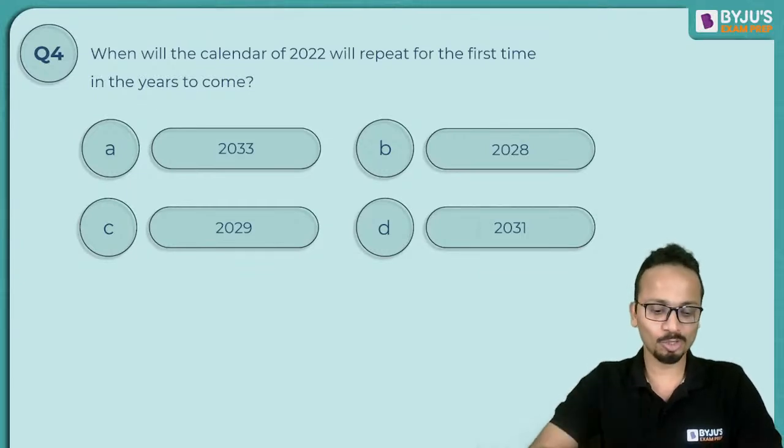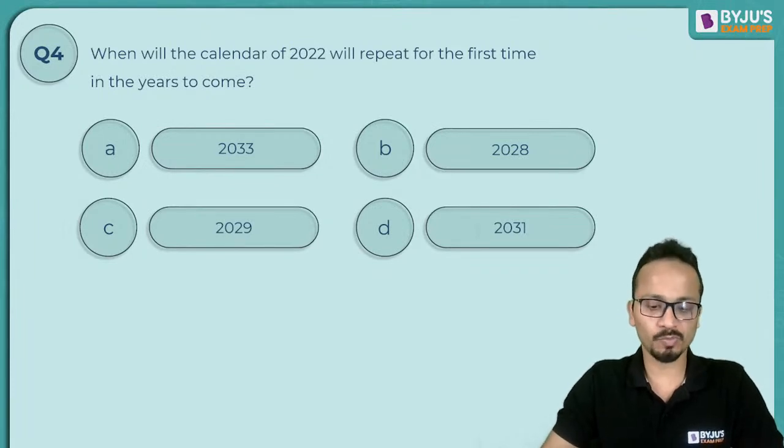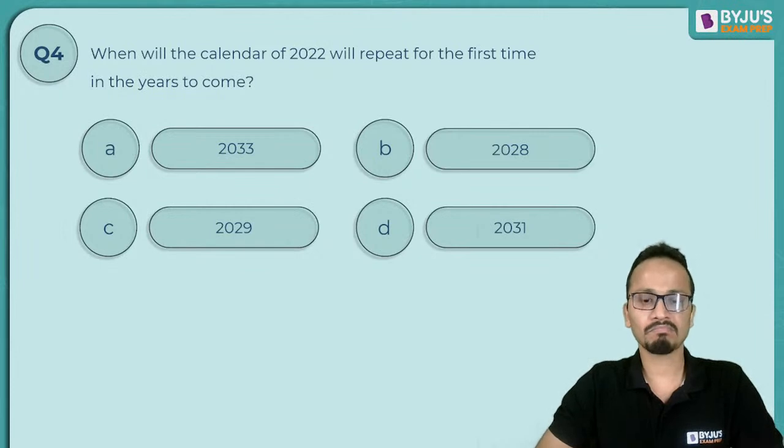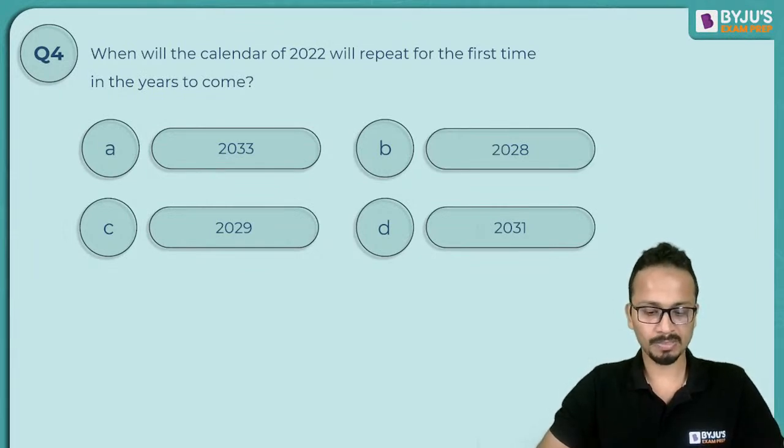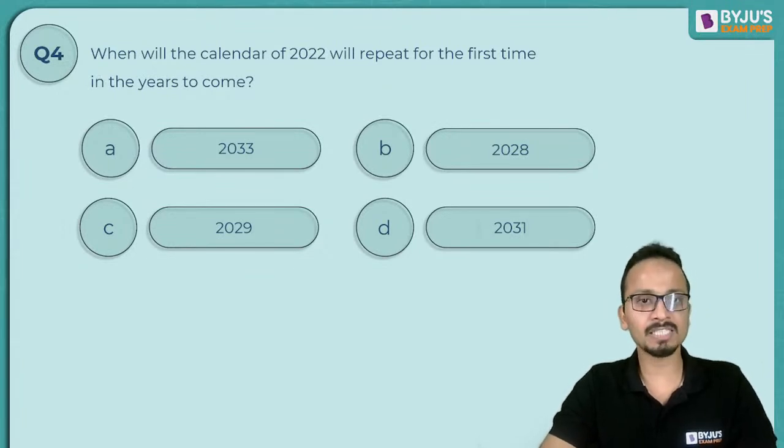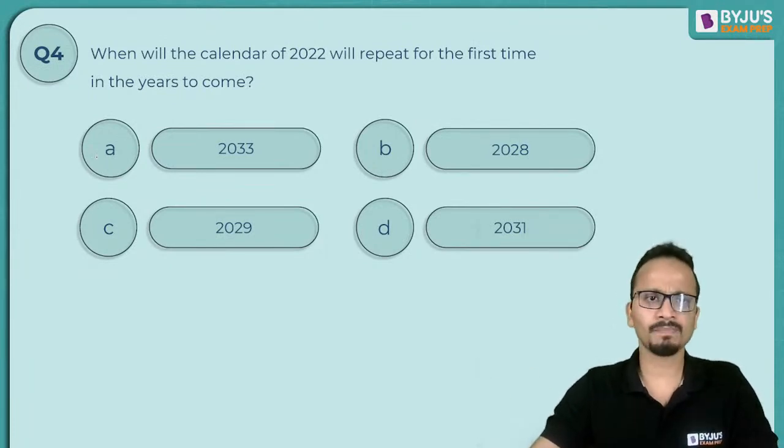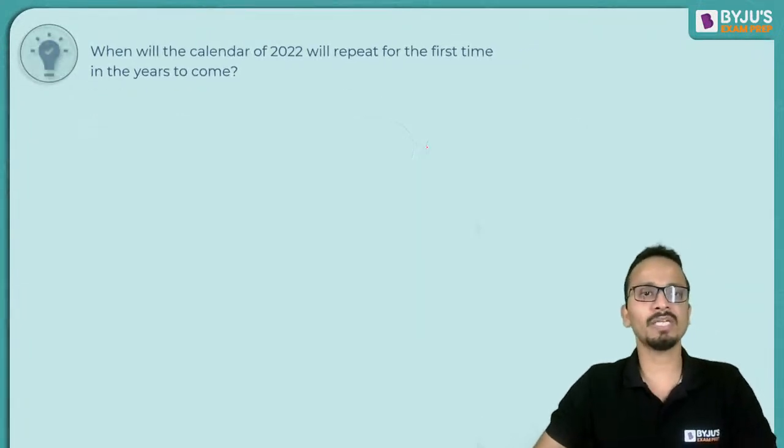So 4th question on your screen. Quickly solve this one. Okay, Ali has given an answer. Nice. So I'm getting 2 answers as usual. So A or B. Now let's get solving this one.